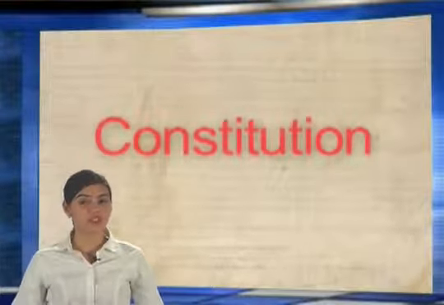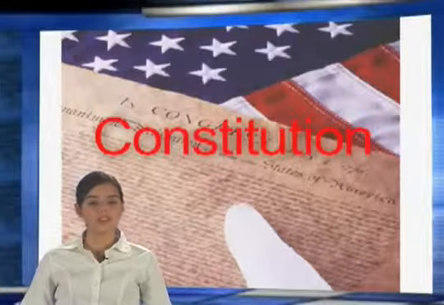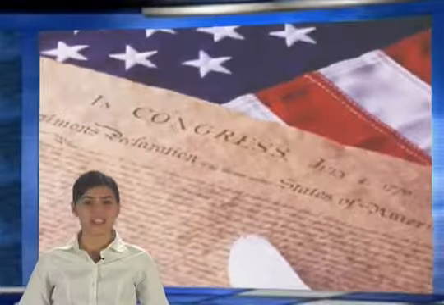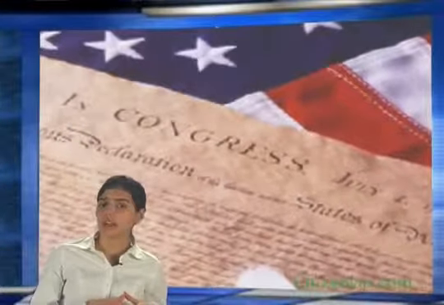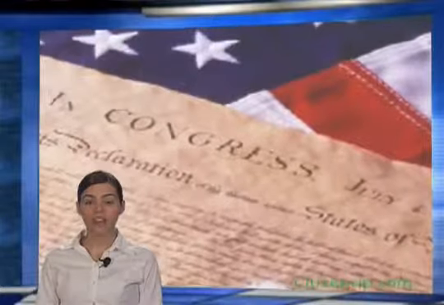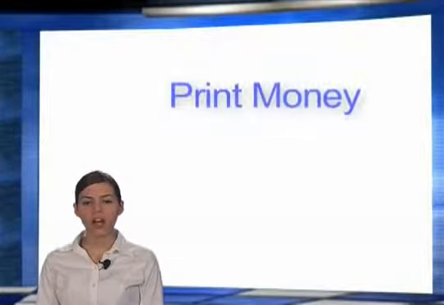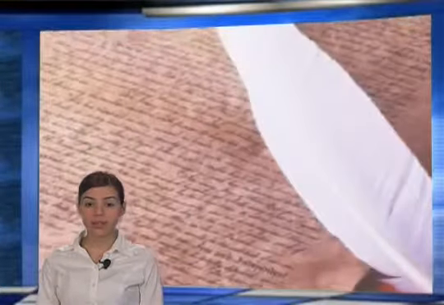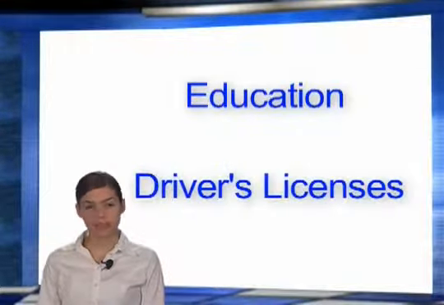The Constitution of the United States is the cornerstone of our American government. The U.S. Constitution is a strong document, more powerful than any branch of government or any state. At the same time, it is flexible enough to allow for freedom and changes in America. Under the Constitution, both the federal and the state governments have certain powers. 2 powers of the federal government are the power to print money and declare war. Under our Constitution, 2 powers for state governments would be education and giving driver's licenses.